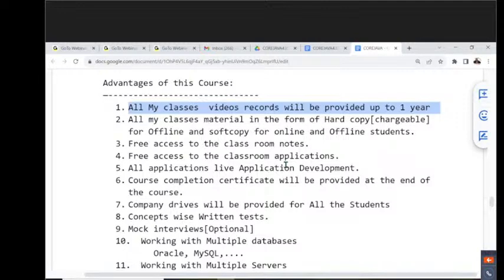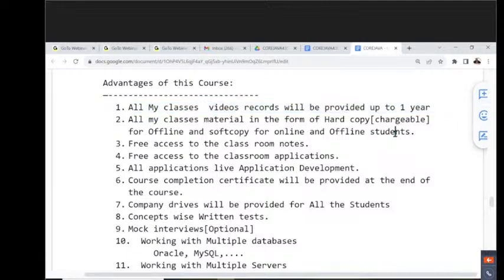Already you have seen that recording software. Every class recording will be provided to the students. For these recordings, there is no extra cost. It's a part of your course only. For everybody, recording sessions will be provided.